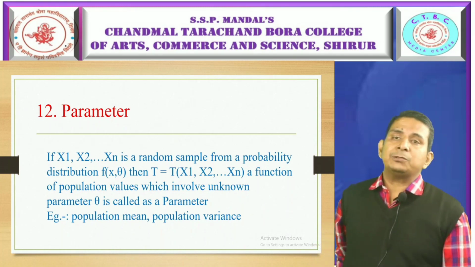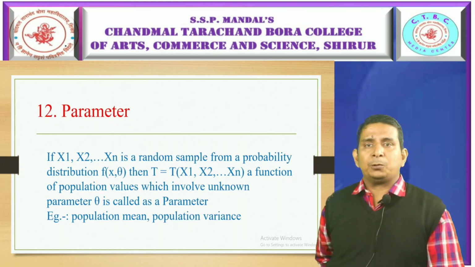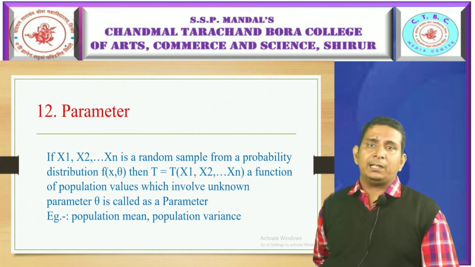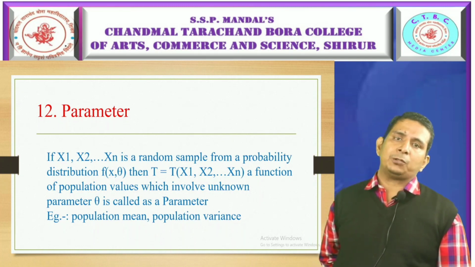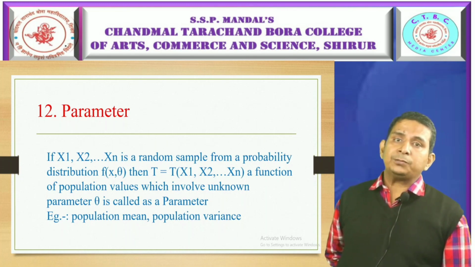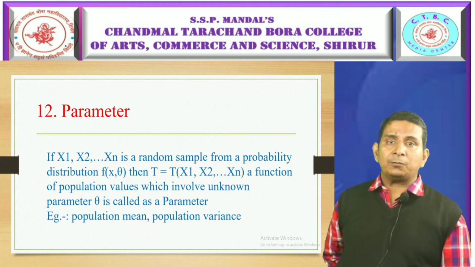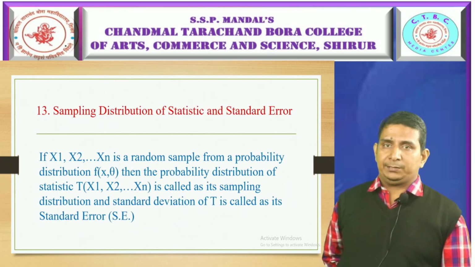Next definition is parameter. If x1, x2 up to xn is a random sample from probability distribution f of x theta, then T, which contains the variables x1, x2 up to xn, is a function of the population which involves the unknown parameter theta, and is called a parameter. It is based on the population, such as the population mean or population variance.